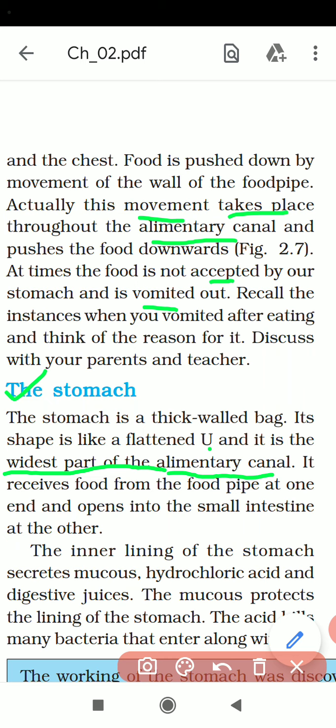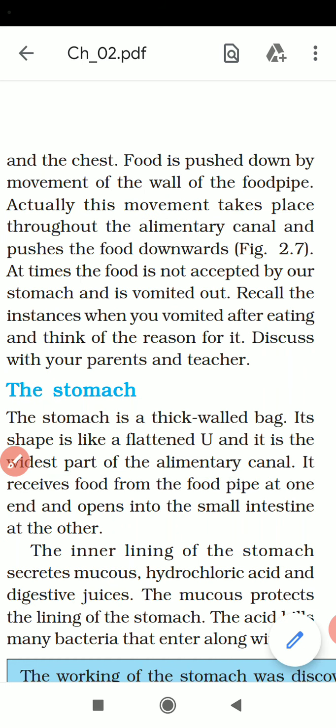It receives food from the food pipe at one end and opens into the small intestine at the other. I will show you the diagram. In the stomach, two ends are there: the first end is attached to the food pipe and the other end is attached to the small intestine.